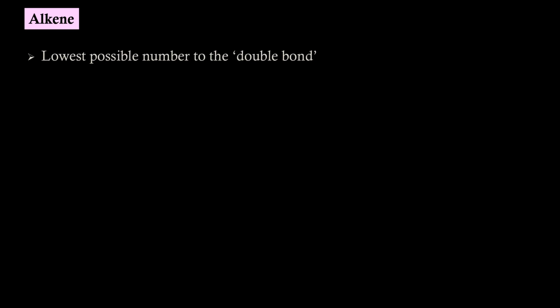Lowest possible number should be given to the double bond. If I start numbering this, 1, 2, 3, 4, 5, 6, 7. Numbering from the other direction gives 1, 2, 3, 4, 5, 6, 7.